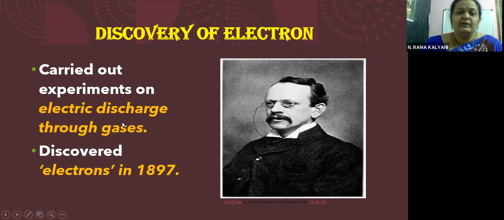We have seen in a Coolidge tube, a gas was kept at low pressure, and when it was subjected to a high electric field, there was a discharge of a beam of rays passing from the cathode to the anode. Okay, children. So these cathode rays were discovered as electrons. They were given the name electrons in 1897 by J.J. Thomson. So we know very well, children, he was awarded the Nobel Prize for the same thing.